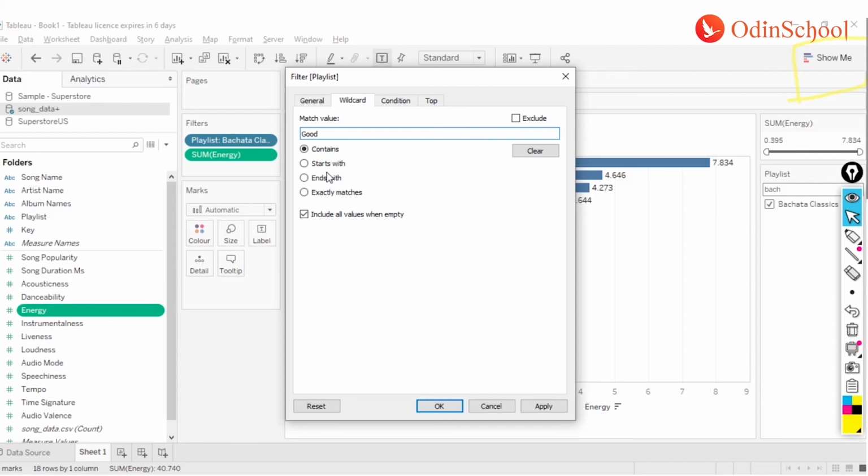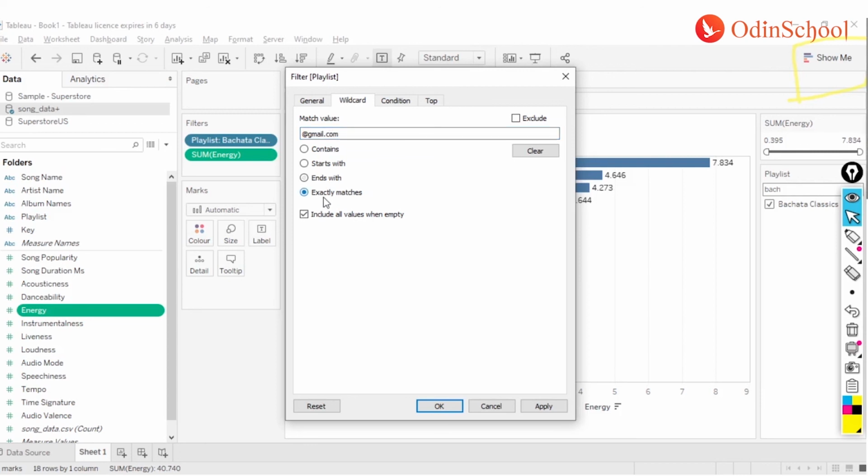Are we looking for values that start with only this name? A common example is validating email IDs. If you want to see whether all the users have given you email IDs pertaining to your company, we can search for ends with. Let's say I want to see Gmail, I say ends with @gmail.com over here. So it is going to search for all the values which are related to gmail.com.